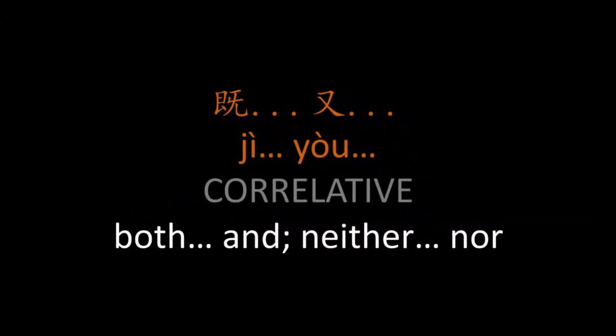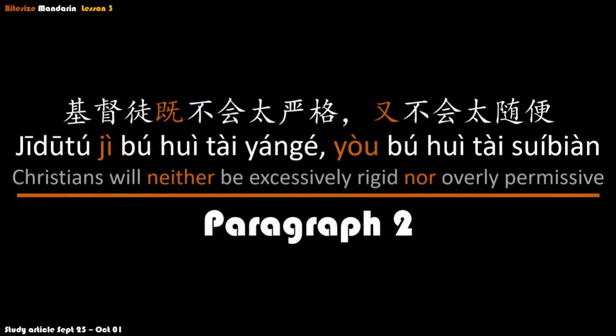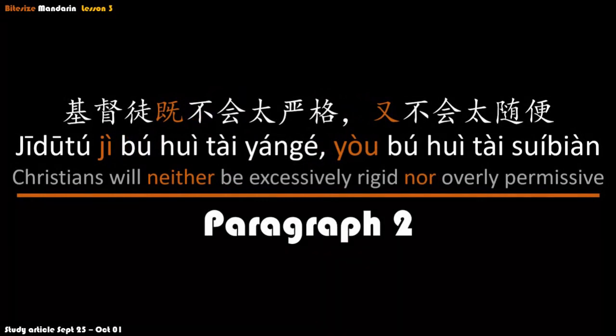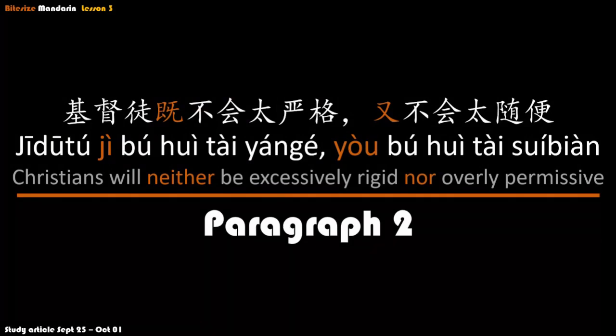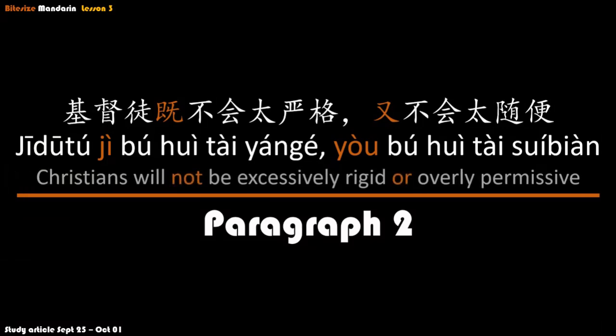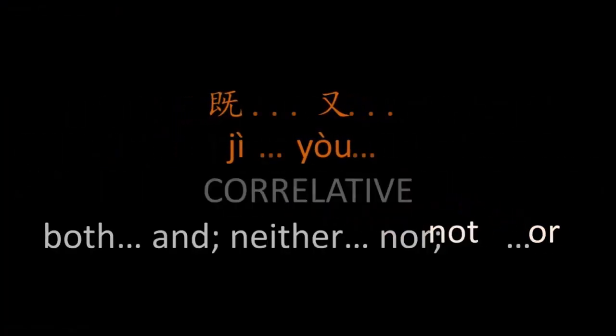So far, we've seen how 既又 works with adjectives and nouns, but let's take a look at how it works with whole phrases. Like in this sentence here, back to the sentence from paragraph 2. 基督徒既不会太严格，又不会太随便. In the English, I paraphrased it slightly to read, Christians will neither be excessively rigid nor overly permissive. But the actual sentence from the English study article reads, Christians will not be excessively rigid or overly permissive. So this is really just a variation of neither nor and is also covered by 既又.